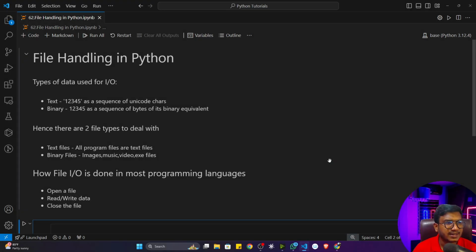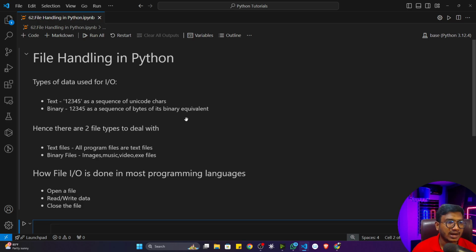So guys, inside programming, we use two types of data for input and output. One is textual data, and the other is binary data. What is textual data? I think you know: whatever string we define, a sequence of Unicode characters. This is called textual data, that means string. And what is binary? Binary is the binary representation, the digital number representation. We can also call it a sequence of bytes, its binary equivalent. This is called binary.